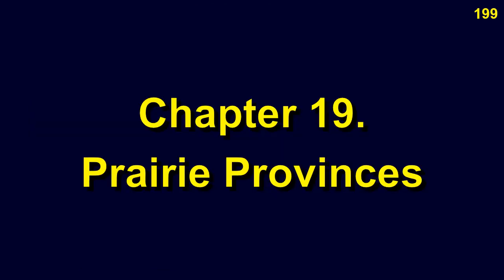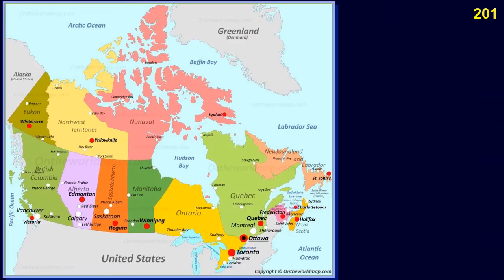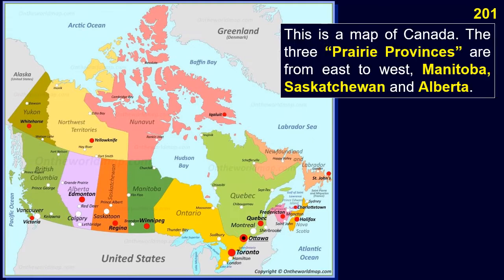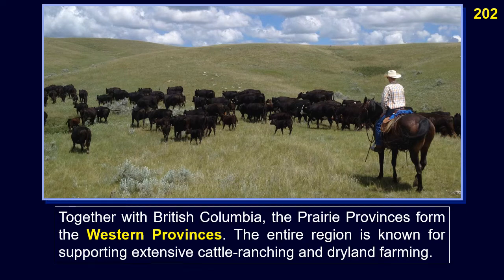Chapter 19. Prairie Provinces. The Prairie Provinces of Manitoba, Saskatchewan, and Alberta. This is a map of Canada. The 3 Prairie Provinces are from east to west: Manitoba, Saskatchewan, and Alberta. Together with British Columbia, the Prairie Provinces form the Western Provinces.